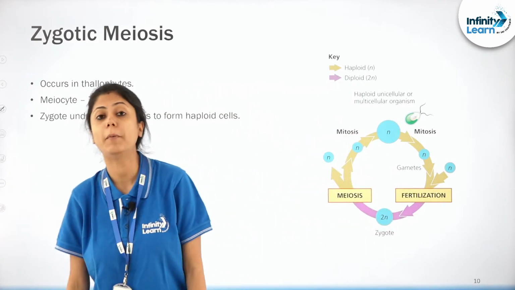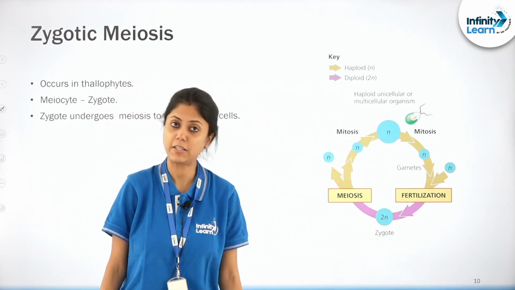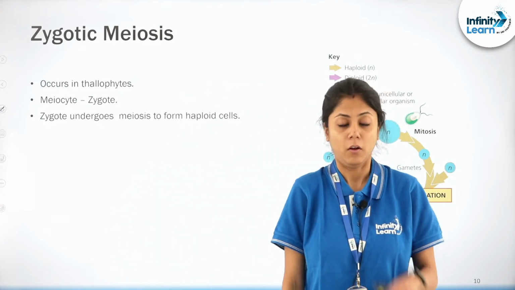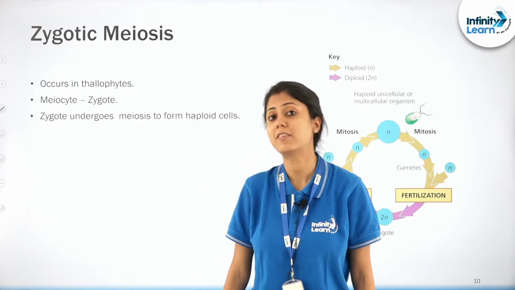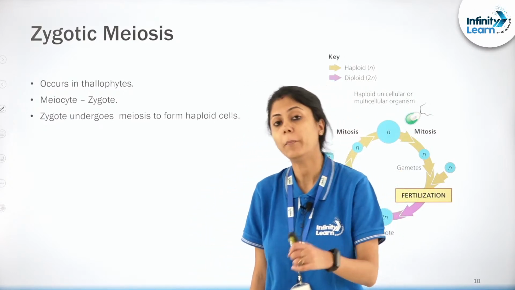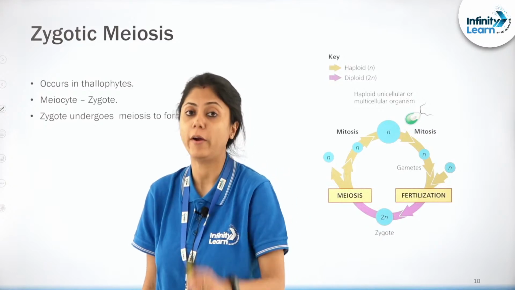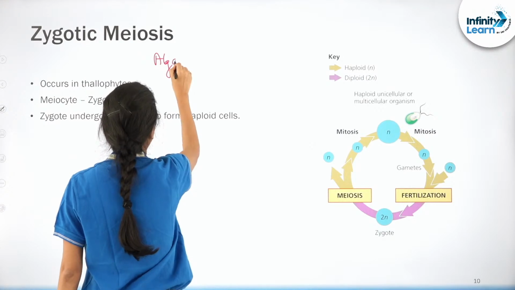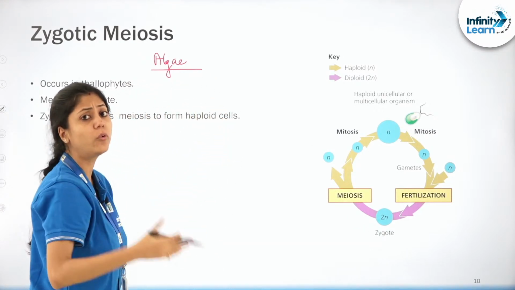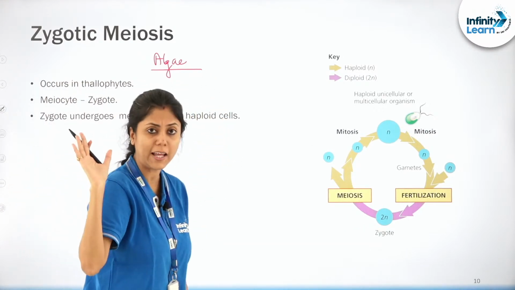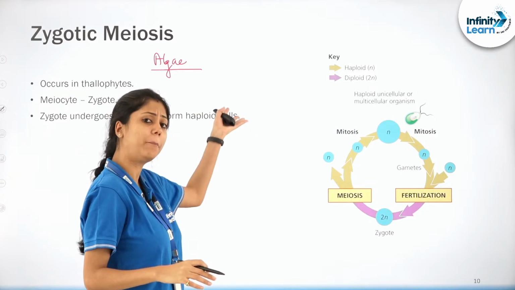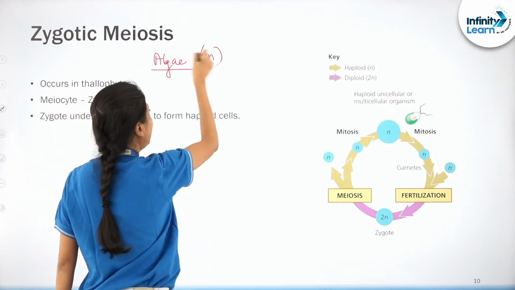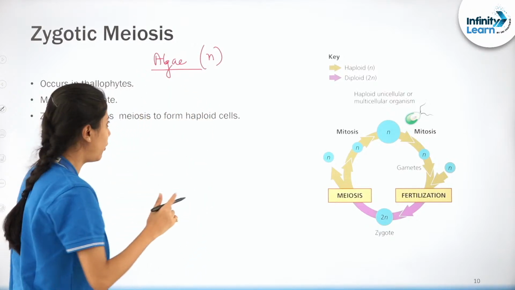Now let us talk about zygotic meiosis. Okay, now let us understand zygotic meiosis, right? So zygotic meiosis takes place when? See, beta, if an organism is haploid, for example let us consider algae. Let us consider most of the algae; don't consider Fucus and others which have a diplontic life cycle. Most green algae, for example, have zygotic meiosis. Why? Because let us say that algae are haploid organisms.